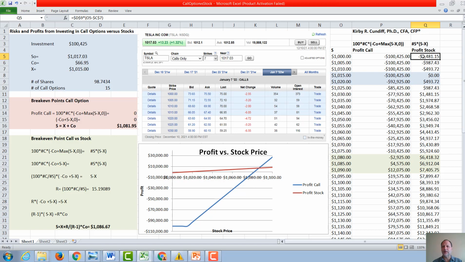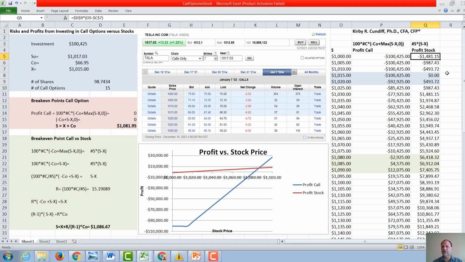For example, right here, we are going to have the strike price as being 1,015, as it always is, and then S, the stock price, is 1,000. The number of shares is calculated over here, and again, 98.734. And of course, at 1,000, the stock price will have dropped, and our investor will have lost $1,481.